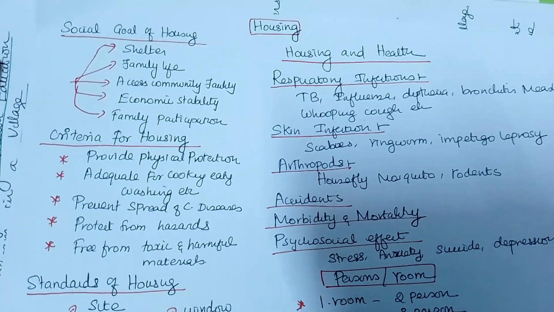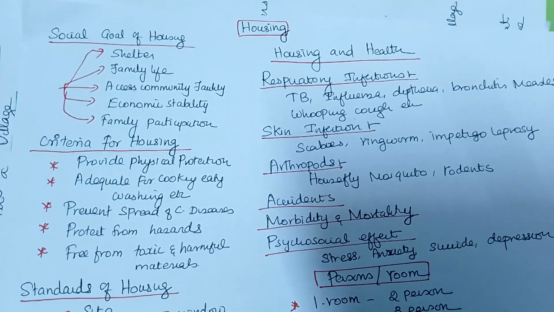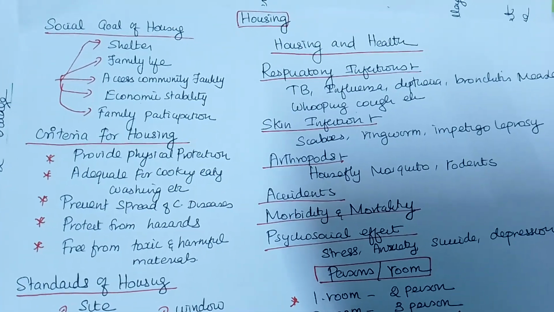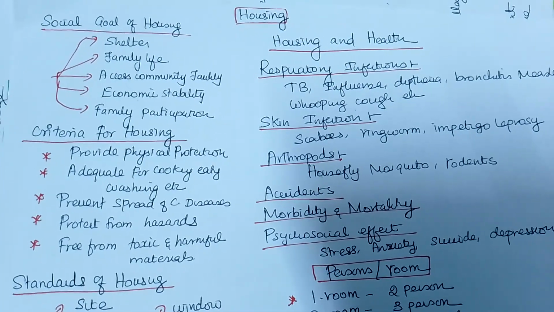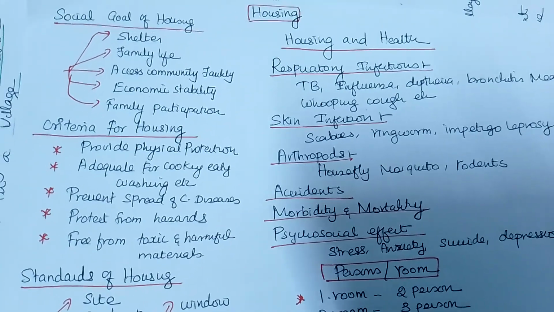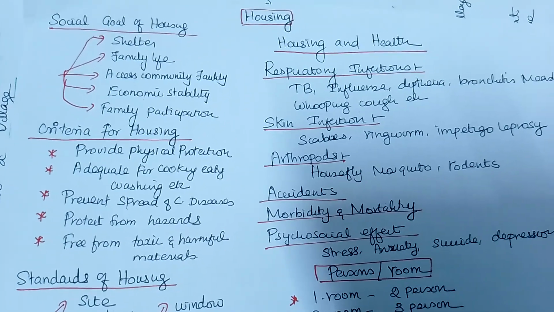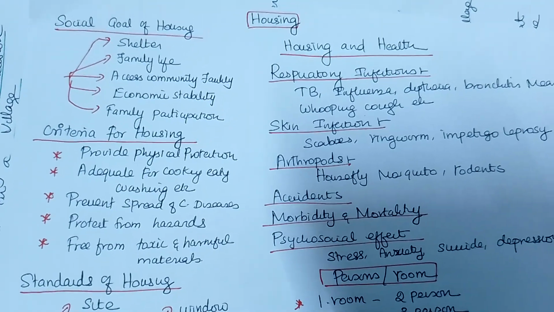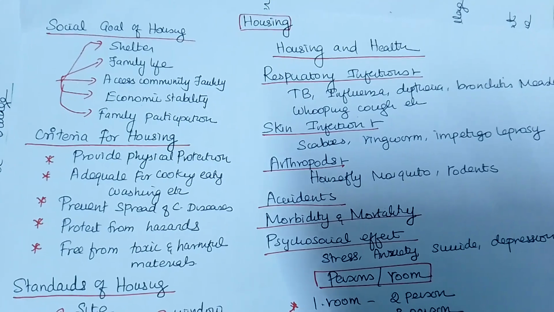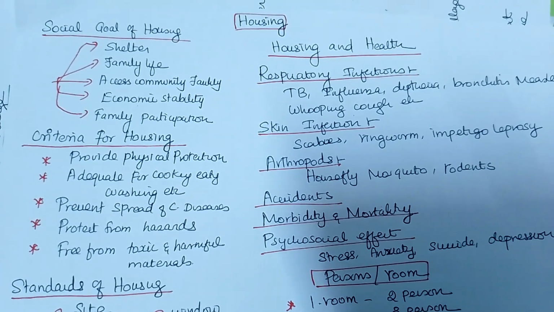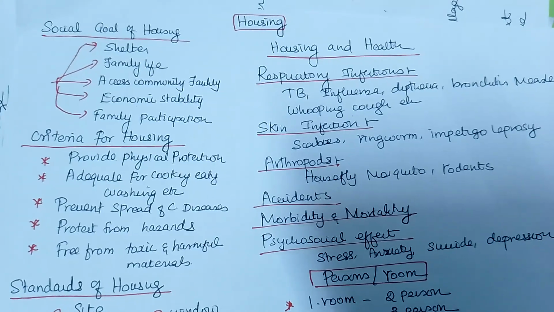First, the house should provide physical protection and adequate facilities for cooking, washing, and taking a bath, and it should have facilities to prevent the spread of communicable disease. At least it should have a minimum of one or two rooms. If anybody is affected, we can provide a room with a toilet, and protect from hazards. What is the hazard? Sudden fire, or sudden rain coming, or a natural calamity coming. The house should be in a protective form.